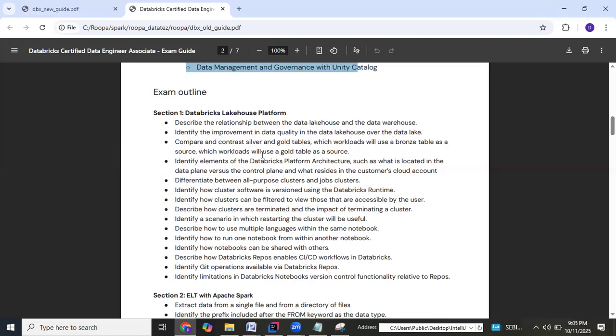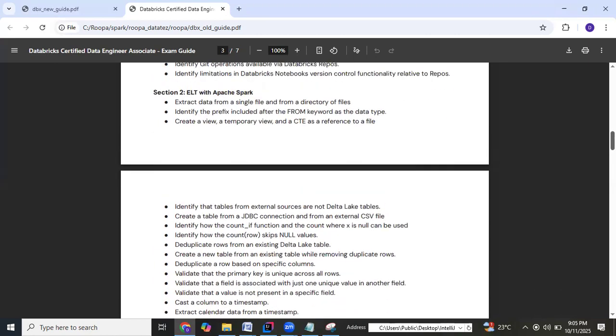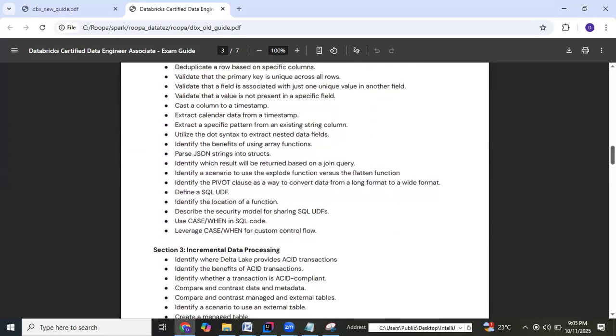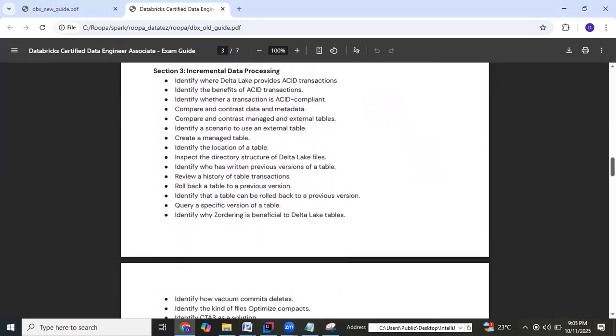So it was about the Databricks Lakehouse platform in section one, and even this will hold good now as well, which focuses on the difference between lakehouse and the data warehouse. What is Delta Lake? What are the different compute options we have? What are the different development tools we have for working with Databricks, and so on. The second section was the transformations, the processing part of the data using Databricks. Even that holds good now. So all these are important.